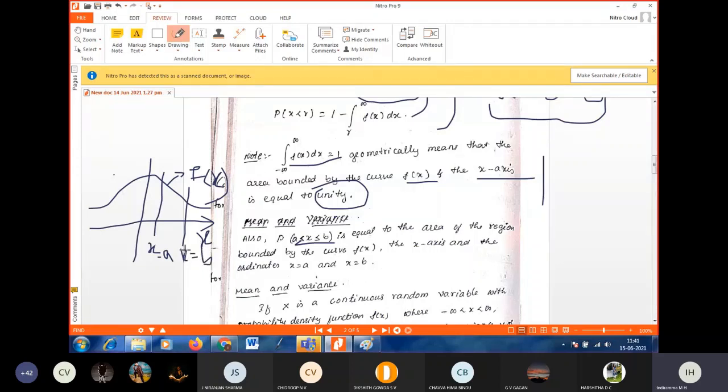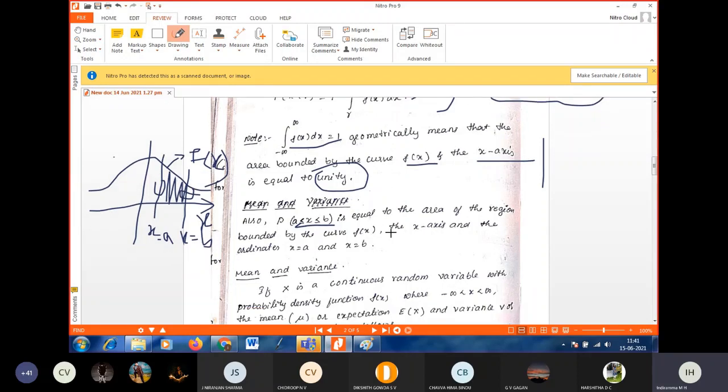So what it means: the probability of x lying between a and b is equal to the area of the region bounded by f of x, the x-axis, and the ordinates x equal to a and x equal to b. Means we are finding this area. Finding the probability between x equal to a and x equal to b means we are finding the area between the f of x curve, the x-axis, the line x equal to a and the line x equal to b. So that is the meaning.